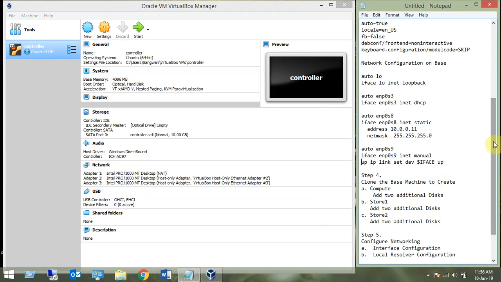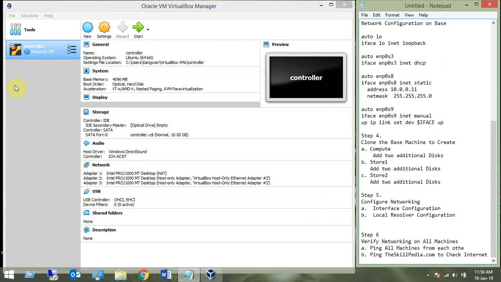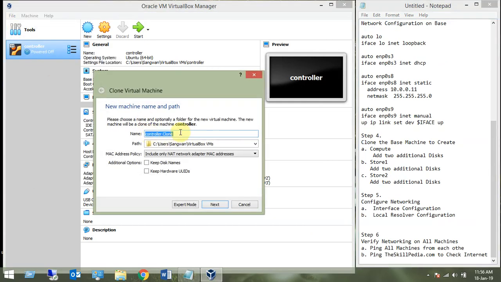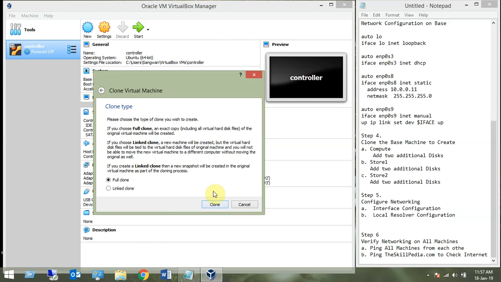Now we are on step number 4, that is, clone the machines. So right click on this and create clone. Our clone will be compute. Keep the disk names, keep hardware UUIDs? We need to change them, so we cannot keep them, right? MAC address policy: include all network adapter MAC addresses, or generate new MAC addresses. It makes sense that we should generate new MAC addresses to avoid any conflict. Alright, full clone.